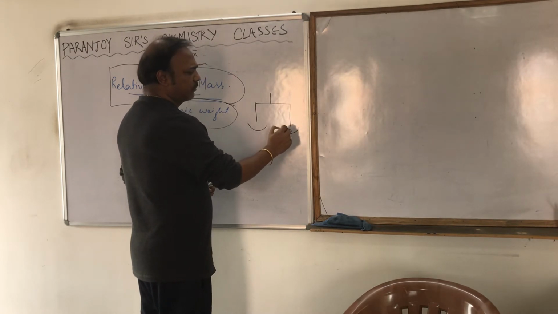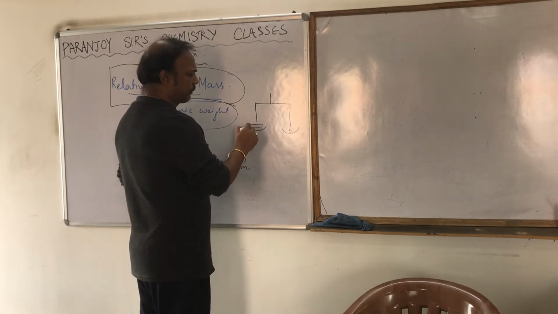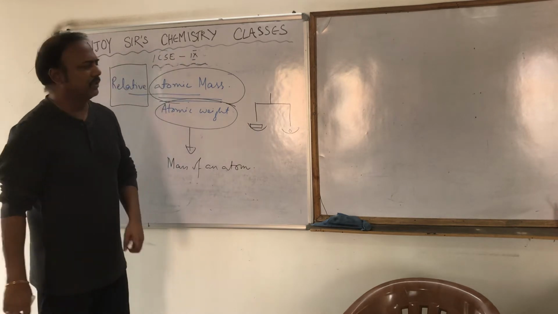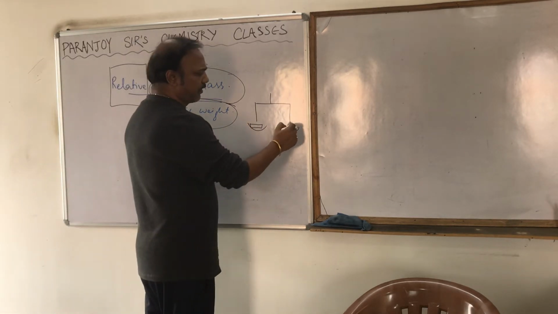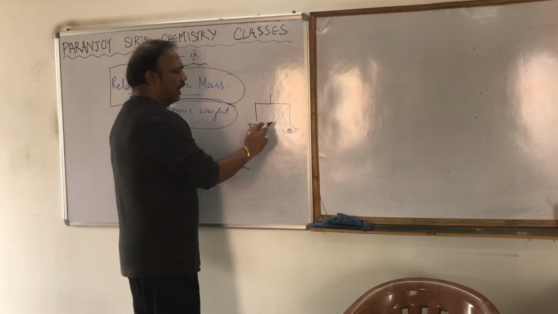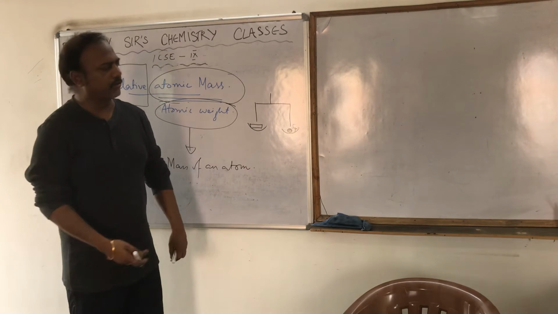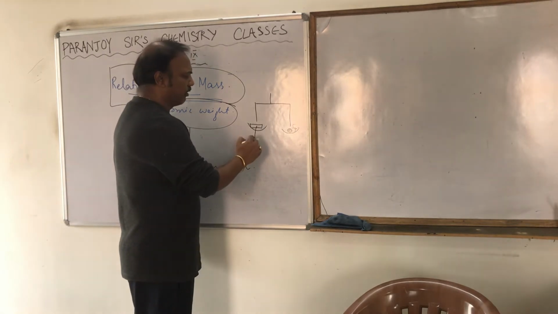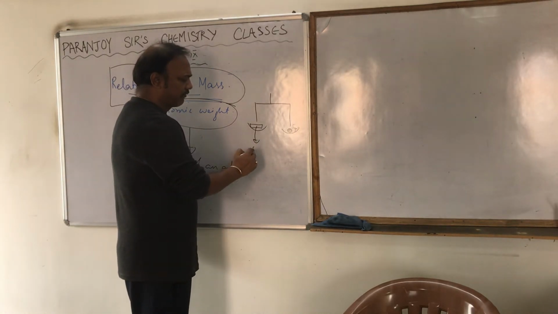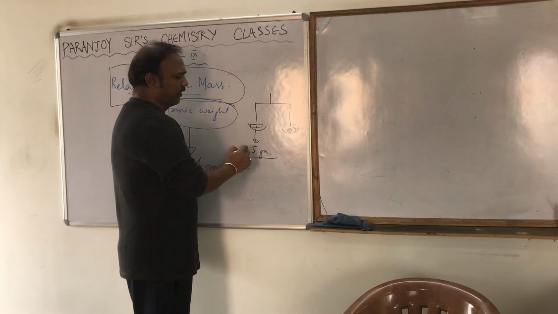One side you will put the weights, in one side you are putting the pen, okay? Fine. So this weight is suppose 5 gram. Just suppose this weight you put over here is 5 gram. And this balance is balanced, both sides is balanced. So you can say that sir, the mass of this pen is 5 gram.